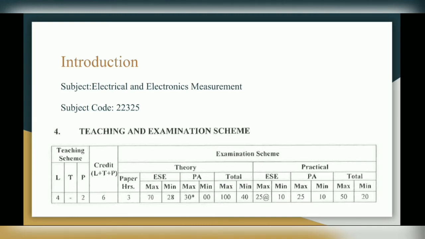Introduction. So the subject name is Electrical and Electronics Measurement. Subject code is 22325. It has a theory paper of 70 marks and minimum passing is 28. And it has an internal practical which is of 25 marks, 25 marks for your term work. So total 50 marks.